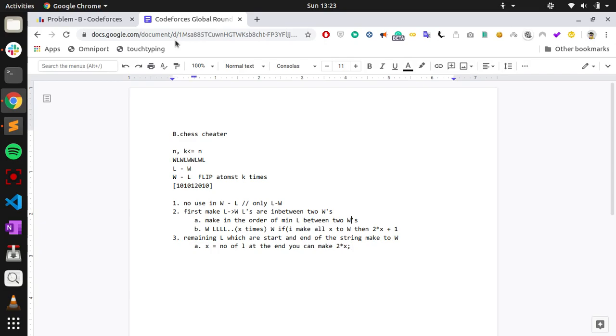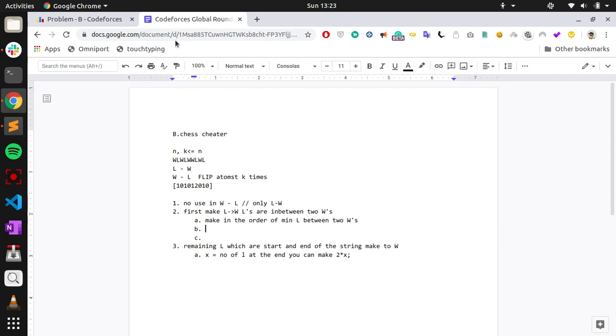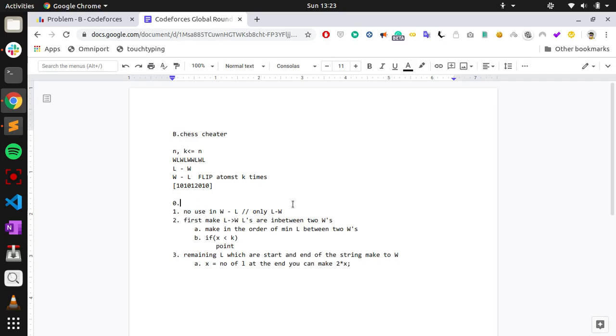But while changing L to W, the number of flips that you can make is going to decrease, right? So in case x is less than k, we do this: points increase by, so first I have to calculate the points.